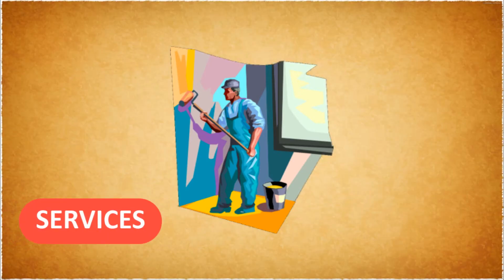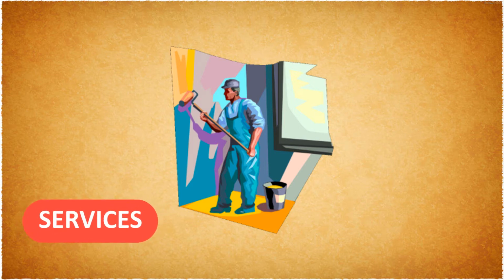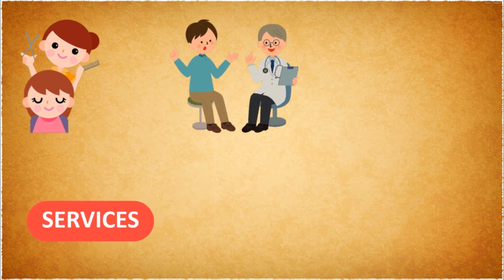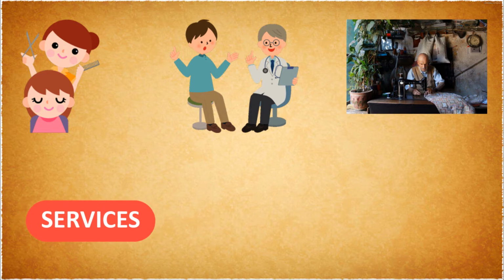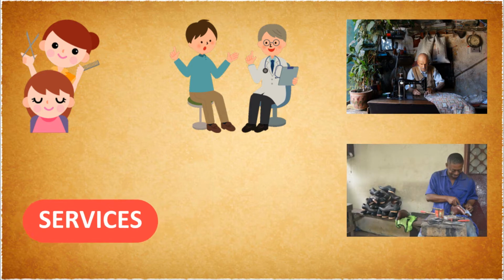Service is a job you pay someone else to do, like hiring a painter to paint your home. Painting is a service you pay someone else to do. In a similar way, we need the services of different people for different jobs. For example, we require a hairdresser to cut our hair, a doctor to cure us, a tailor to stitch our clothes, a cobbler for mending our shoes, and so on.